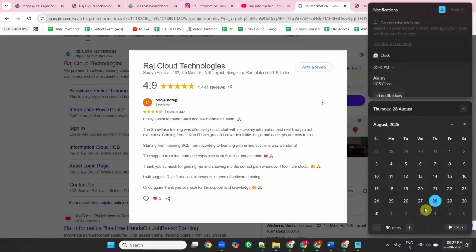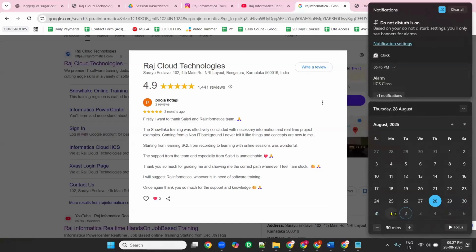Okay, you can see here. So today is the 28th already. If you can enroll now, you'll get the enrollment by tonight. Tomorrow is Friday. Even if you start after office, Friday evening, Saturday, Sunday, you can cover most of the part on Saturday and Sunday. And if there is anything left, you can complete it on Tuesday also.